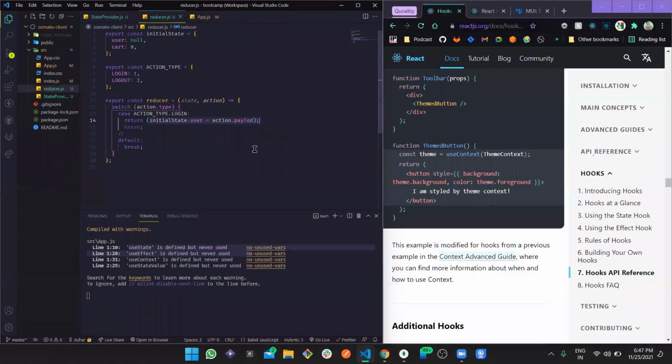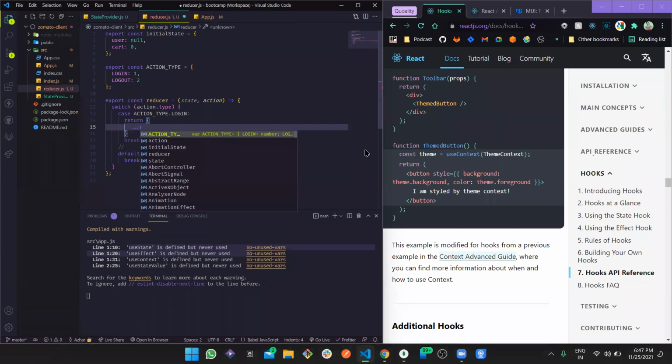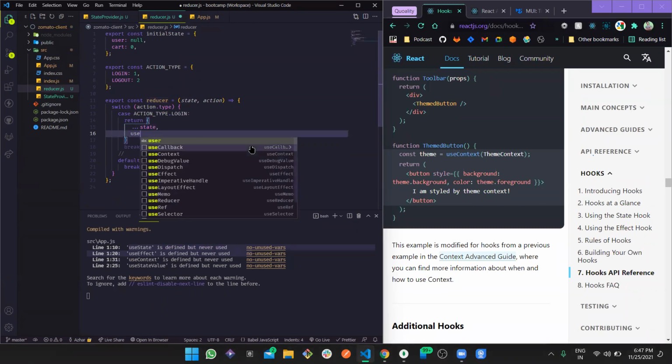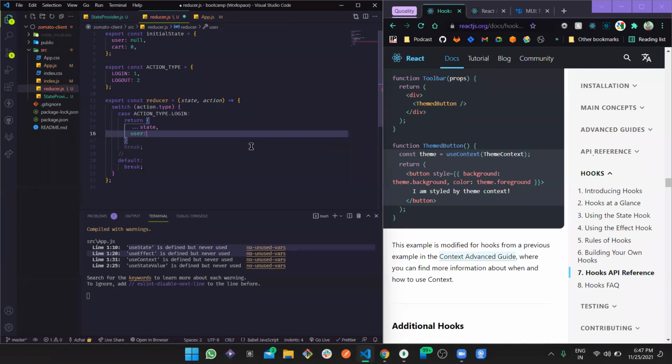Let's return an object where we hold the entire state. With the reducer, we are going to return this state, because we are getting a certain state also. So we are getting the state, and the user is going to be, not the user, I guess the initial user. This state is basically the initial state.